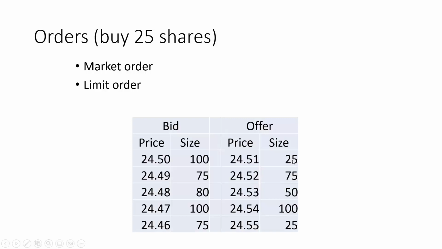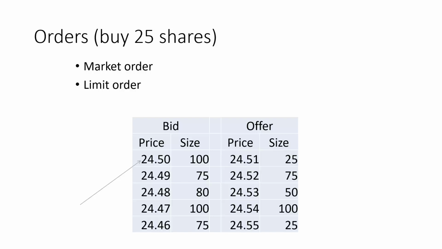The total offered is 25 shares at a price of 24.51. Total offered is 75 shares at a price of 24.52, and so on and so forth. This is the best offer, 25 shares being offered at 24.51. The best bid is at 24.50.